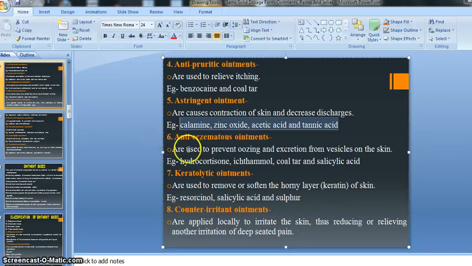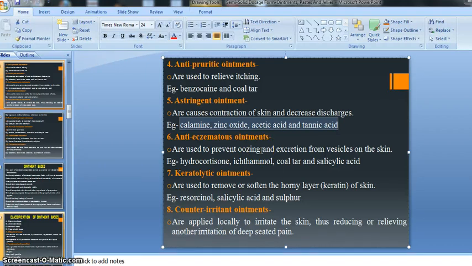Then anti-eczematous, right? So anti-eczematous ointments are used to prevent the oozing and excretion from the vesicles on the skin, right? It means anti-eczematous ointments are the ointments which prevent the oozing of skin secretion. Anti-oozing means anti-eczematous, and it is also for the treatment of eczema.